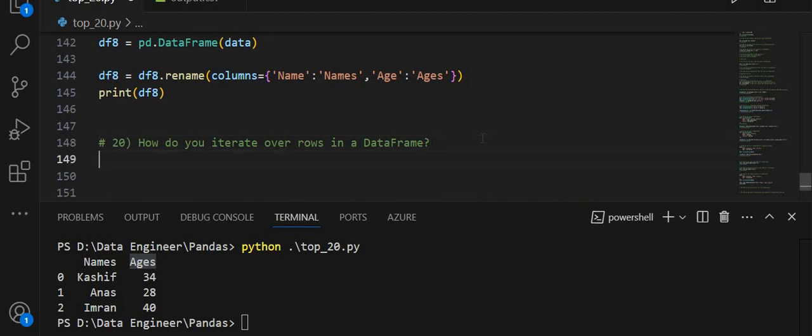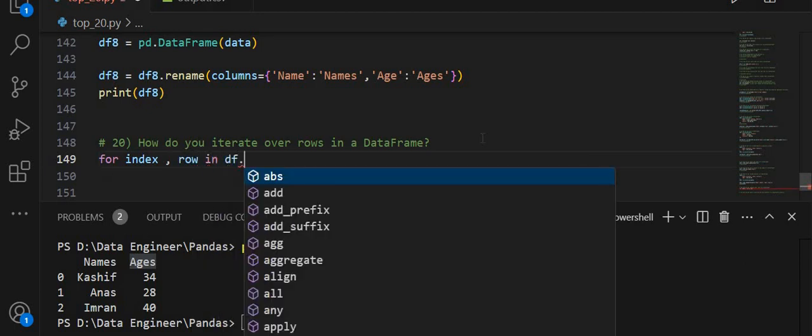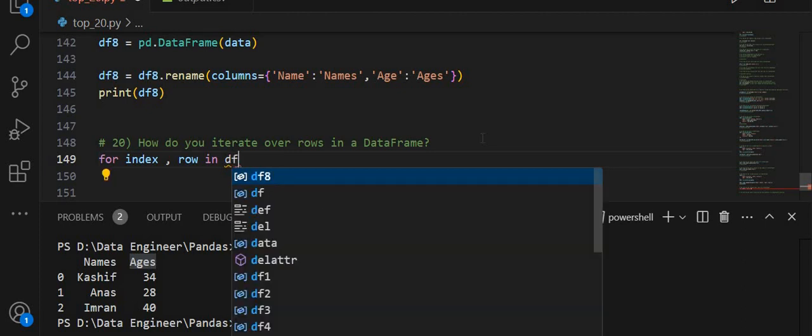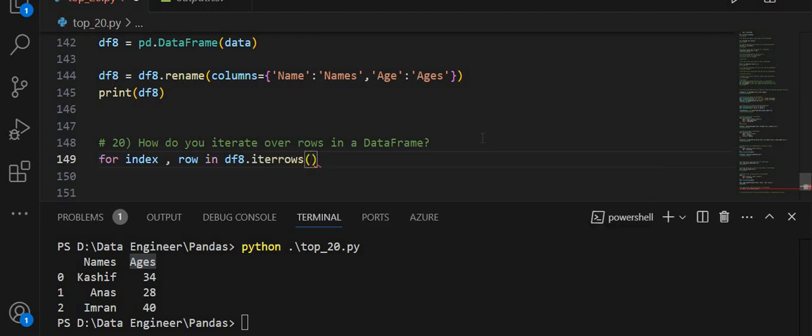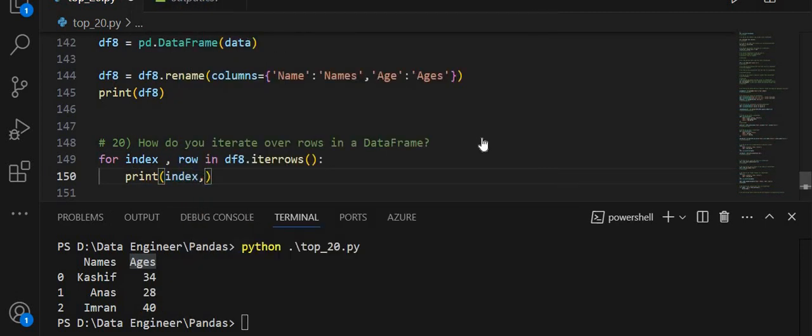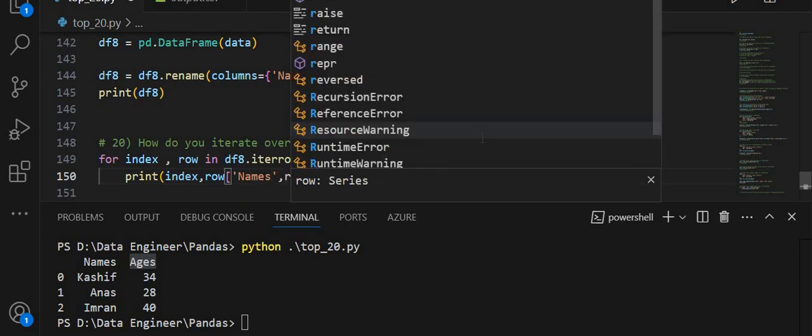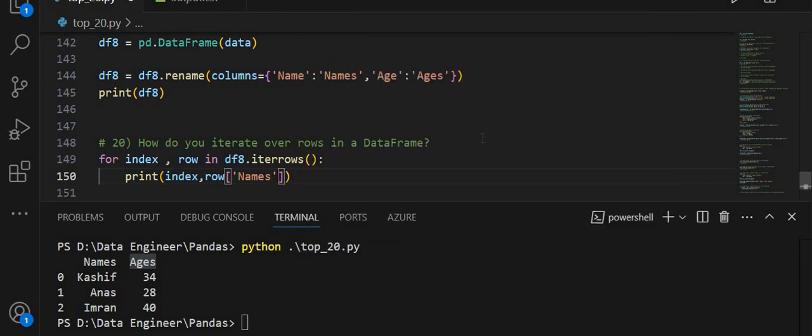For that I am going to use a for loop: for index, row in df8 dot iterrows, and I am going to print index, row names and row age.